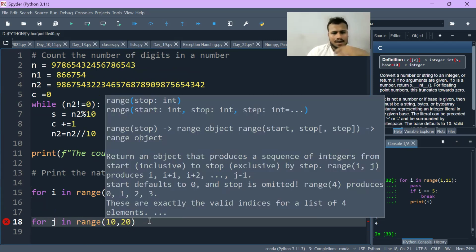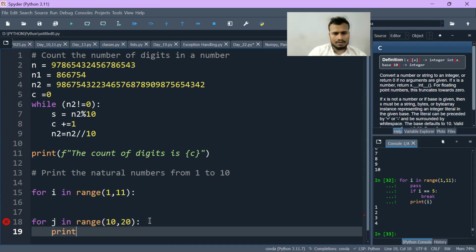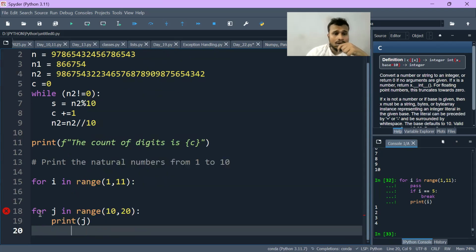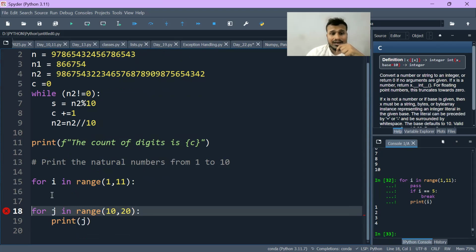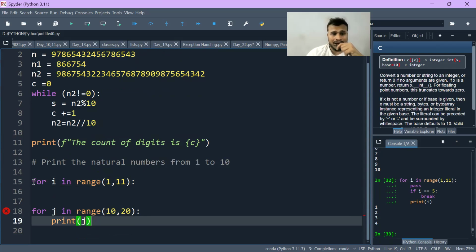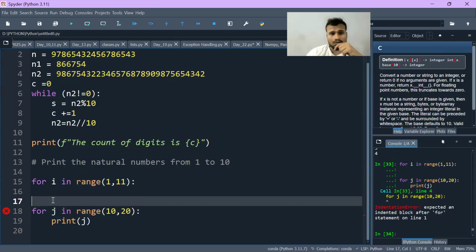And here I'm just printing j. So what will happen? Python will not execute it because it will tell that there is an indentation error, because the for loop is already defined in the above statement. For that reason, it will not execute. Whatever line will be there, it will not execute.